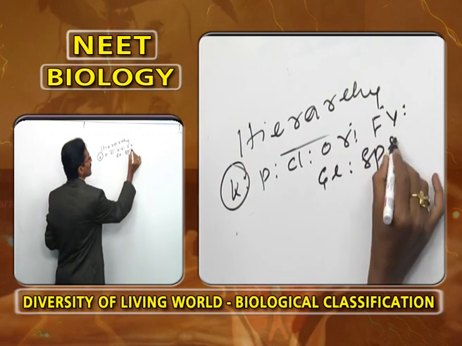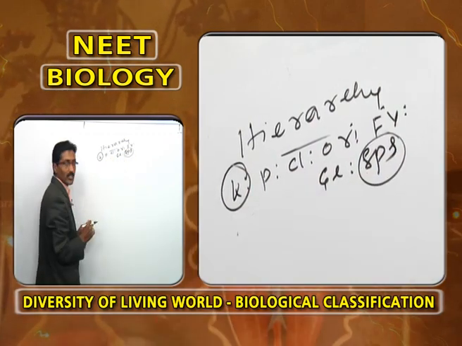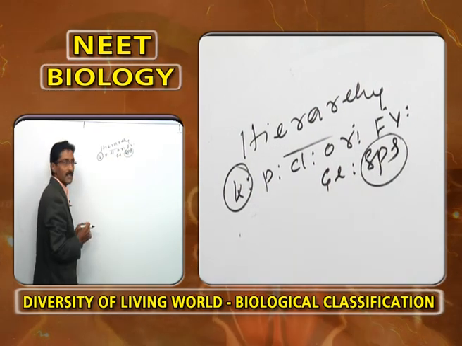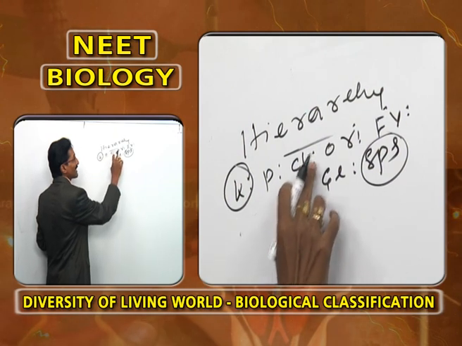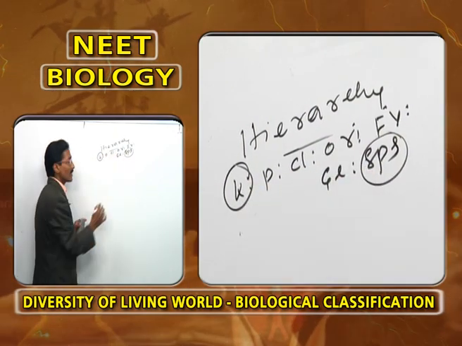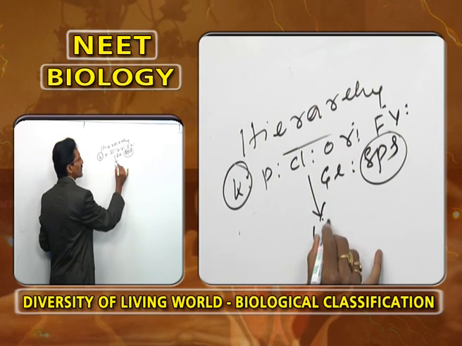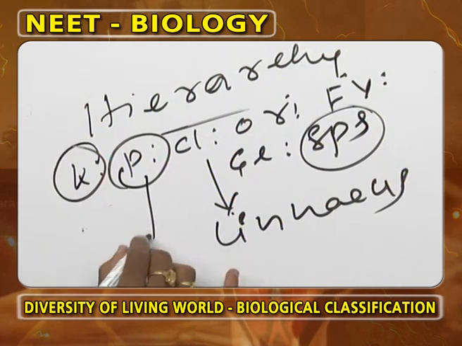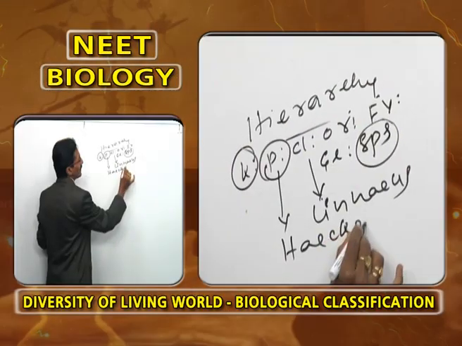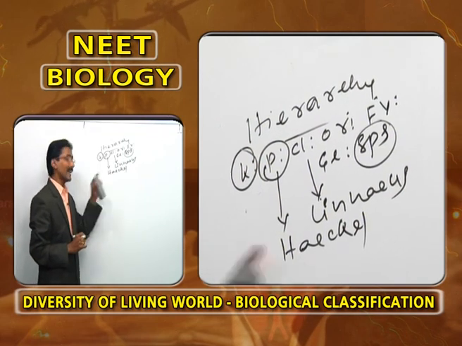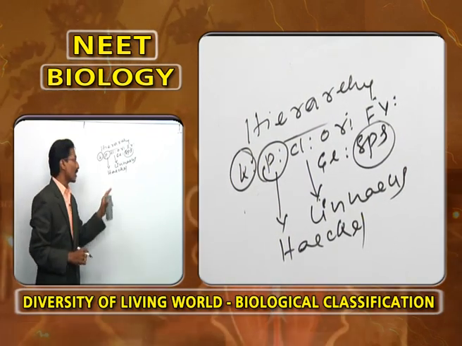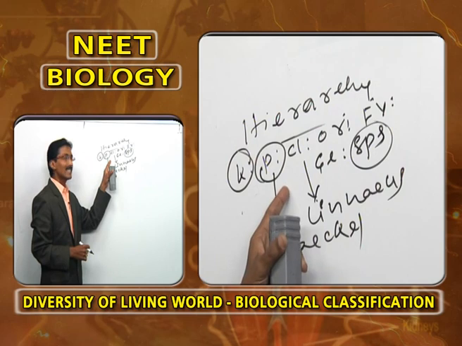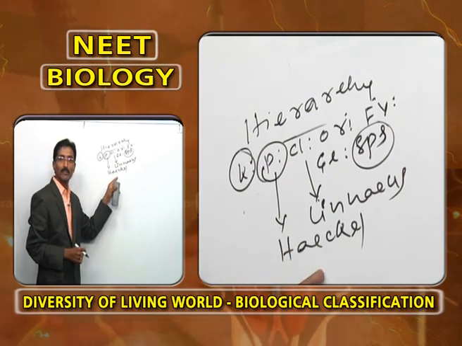Now, in these categories, what is the biggest one? The kingdom. What is the smallest one? Species. What is the basic unit, the fundamental unit? Species. The kingdom, class, order, genus, and species categories were all proposed by Linnaeus, whereas the phylum category was proposed by Haeckel. Haeckel not only coined the word ecology, he also used branching trees to explain the phylogeny, and he proposed the phylum.